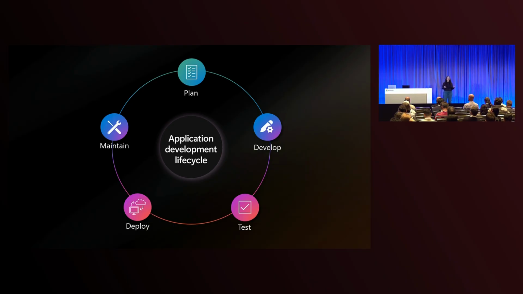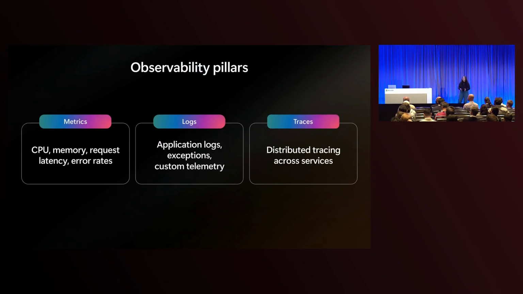And for maintenance, it's really difficult to maintain something if you're not able to observe it. Observability is extremely important in reliable applications. There are 3 pillars to observability: metrics, logs, and traces. And all 3 of these can work together to give you a really good understanding of what's happening inside of your application. Observability can be implemented in different ways at different parts of your application.